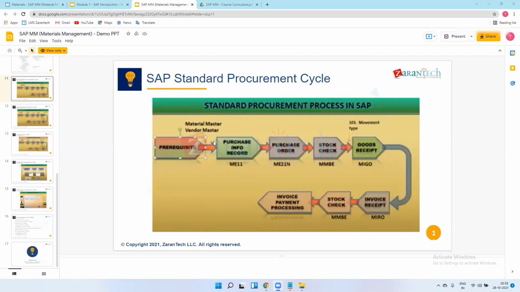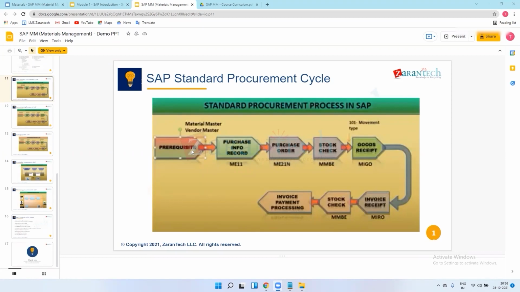In the vendor master, we maintain all the vendor details like vendor name, vendor number, vendor address, and vendor bank accounts. After procuring we need to give payment to the vendor, so we will process that payment to that bank account. This is in short about the material master and vendor master.